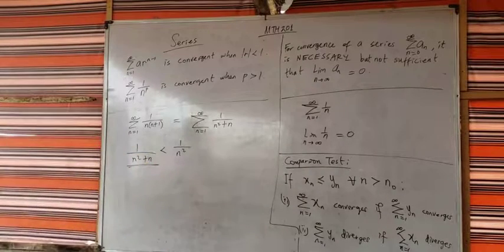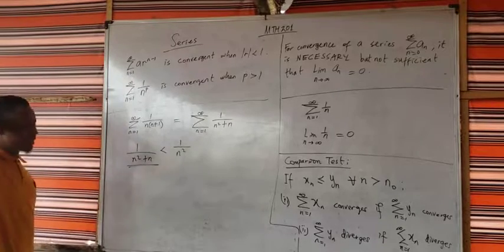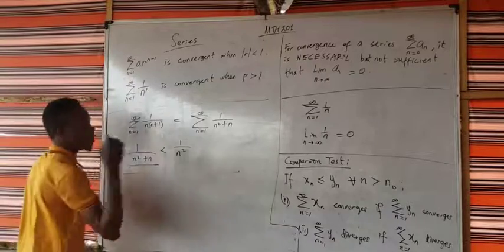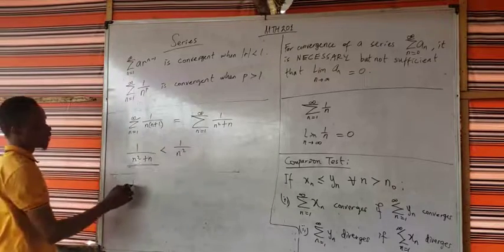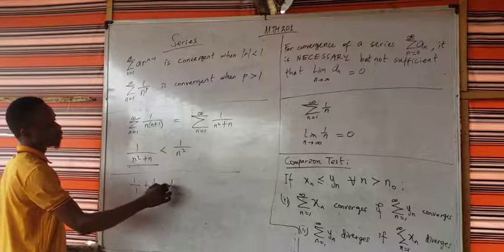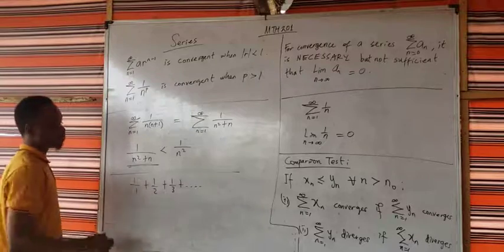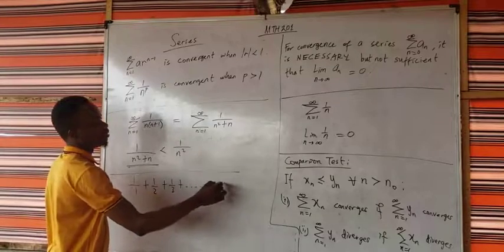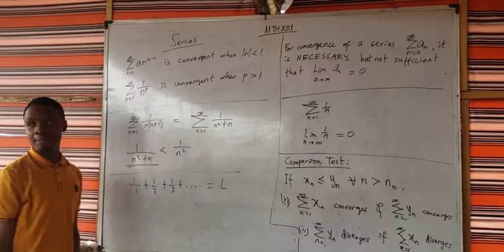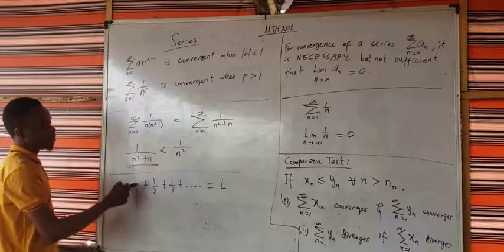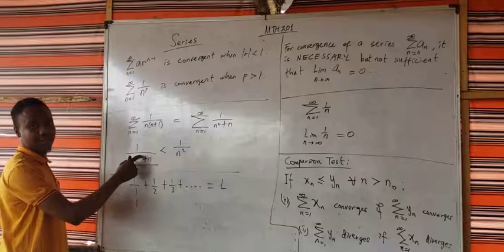So the idea with divergence, please pay attention to this. The idea is that this thing here, 1 over n squared, when you start from 1 plus 1 over 2 plus 1 over 3 plus, and so on and so forth, you can sum all of these things together from beginning to end and get some real number L. Is that clear? Now, this one, at every point, is always going to be less than this. Are we together?